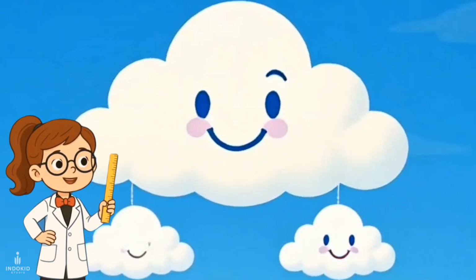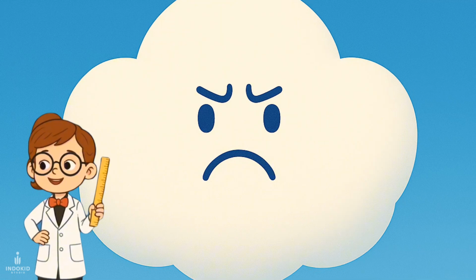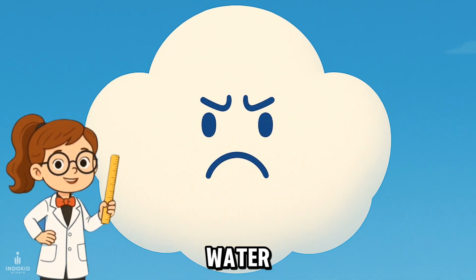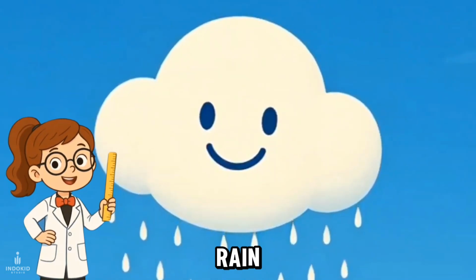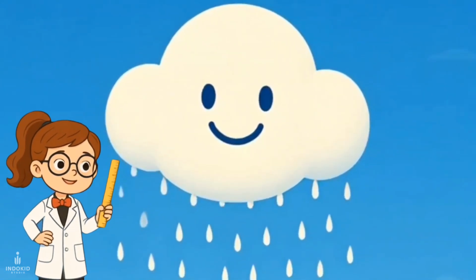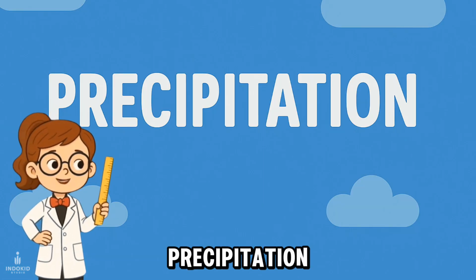When the clouds become too heavy, because there is too much water in them, water particles will fall to earth as rain. This process is called precipitation.